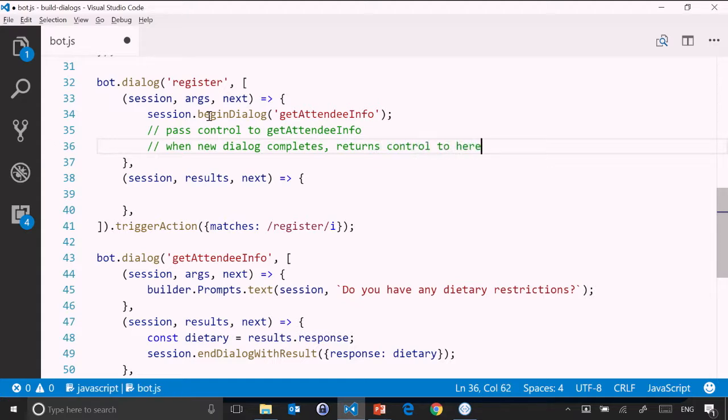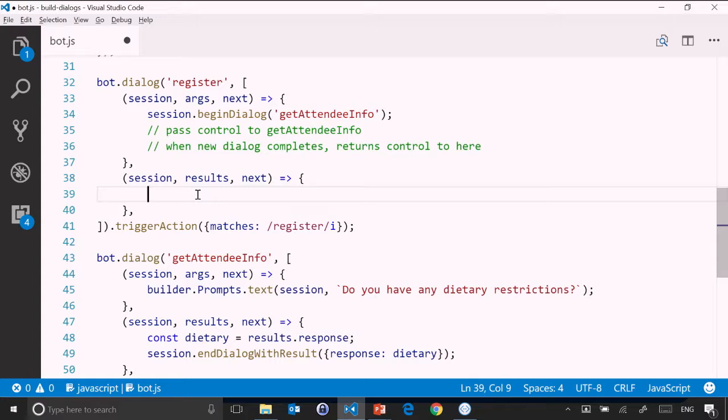And it really is just as if I was calling an external prompt. Because now the information is going to come back, and that result is what's going to get passed in. So this right here, that little response and then whatever the dietary restrictions were, comes back inside of that result. So now I can do whatever it is that I want with it.